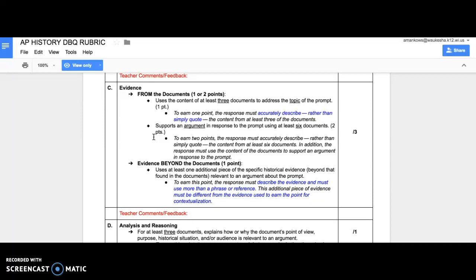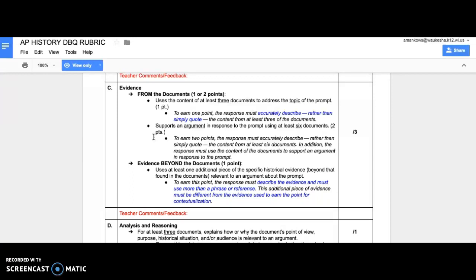Then once you look at the documents, start organizing your thoughts. So what are other pieces of evidence besides the documents that you can use to support your thesis? And use the documents to help support your thesis. Don't only use the documents to drive your essay. So from the documents, you need to analyze them. So you need to use at least 3 documents to address the topic of the prompt. And then you need to give me evidence beyond the documents.